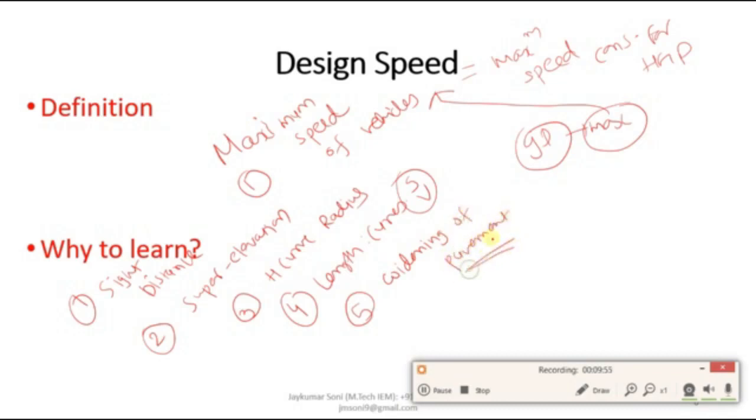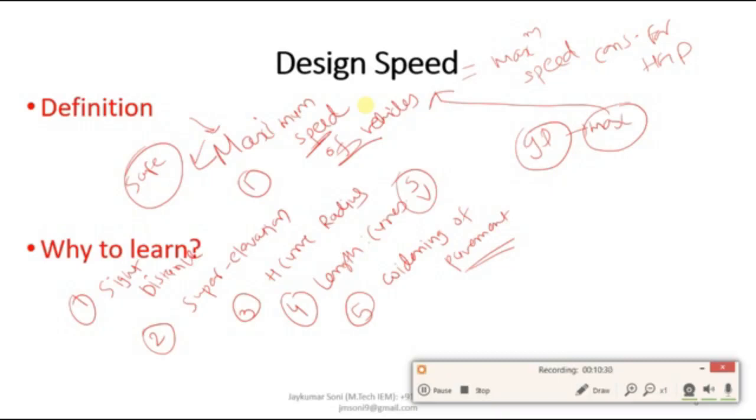So let me brief you again. Design speed can be understood as the maximum safe speed of vehicles. I forgot to mention one word, that is safe. This is the maximum speed along with the safe speed. So the maximum safe speed of the vehicles which is considered in the road geometric design can be understood with the concept of design speed. And design speed is important for the following factors such as side distance, super elevation, radius of horizontal curve, length of the curves and widening of roads.